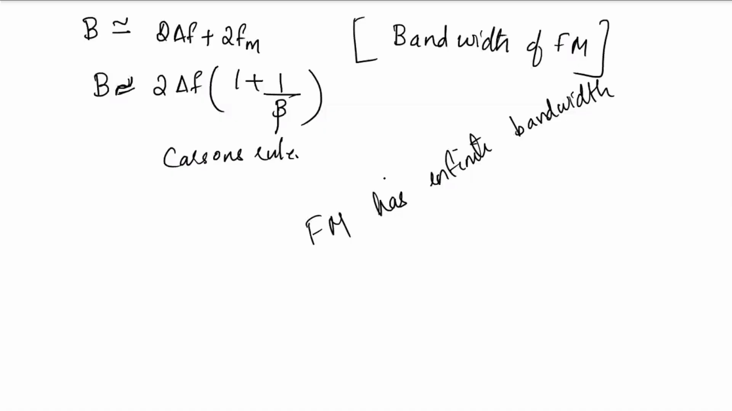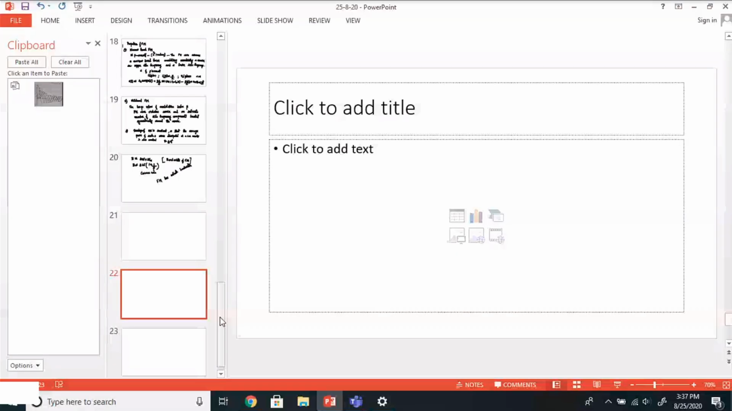So that is about FM. Now you actually have two points left: the generation of FM and detection. So any confusion, any doubts about today's class?